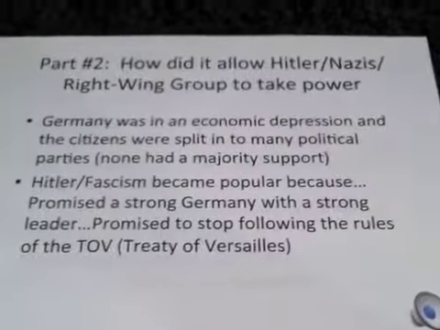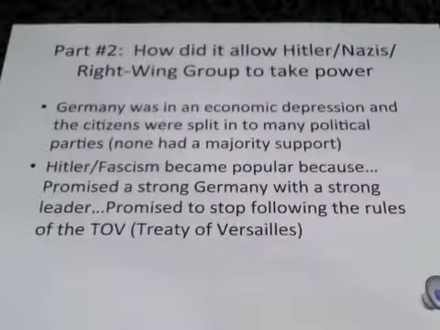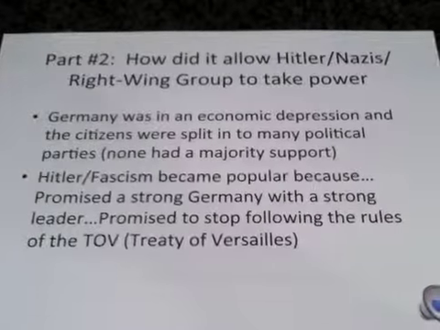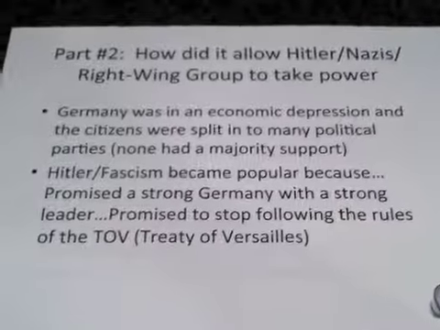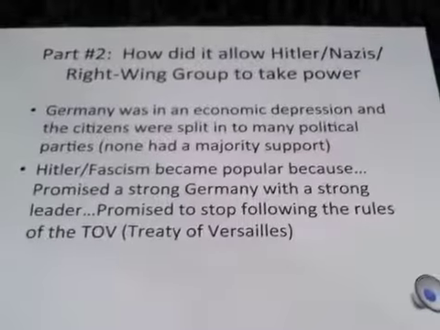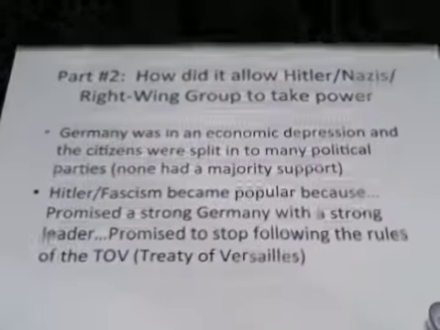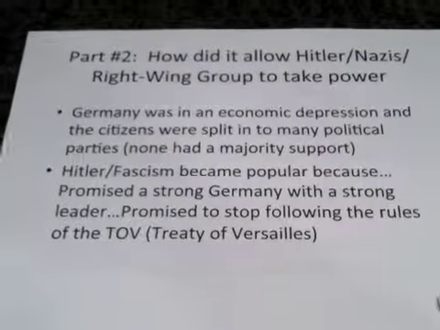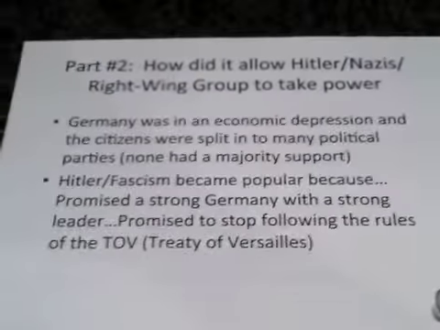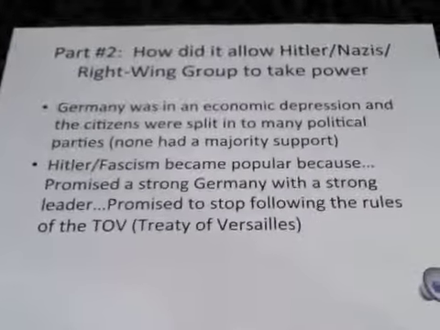Part 2. How did the Treaty of Versailles allow Hitler and right-wing groups to take power? Well, first of all, let's talk about that economic depression. This caused a lot of upset in the German population. They were unhappy. And because of that, German citizens were split into many political parties, which none of had majority support. You'll remember this from when we did our classroom simulation.